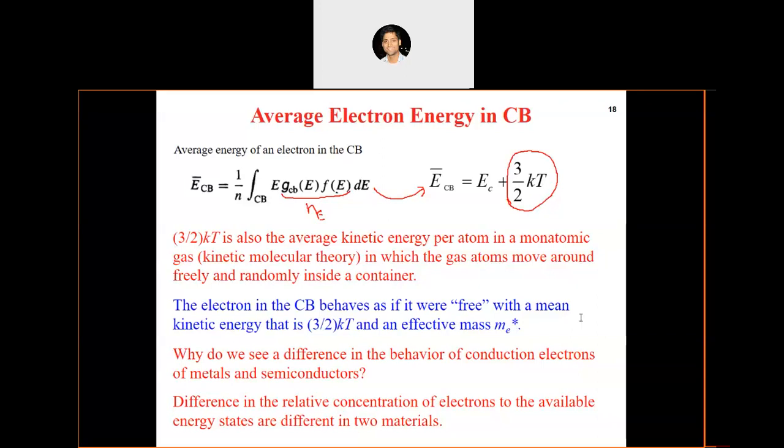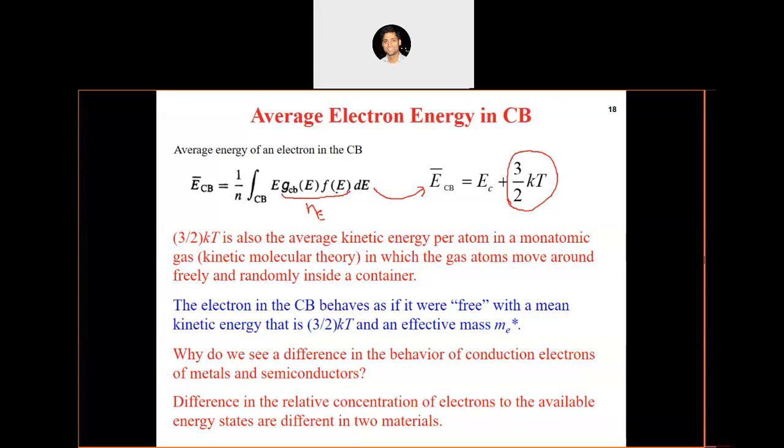There is a question, sir: why is the work function for a semiconductor defined so, where no electrons can be there in the energy gap? That's a good question, but by convention it is defined like that. By convention, the reference for the work function is taken from the Fermi energy only. I am not sure, but the reason might be to maintain the uniformity of the definition for all materials, like metals, semiconductors and other materials. Maybe that could be one of the reasons. I'm not sure, but that is how it is defined.